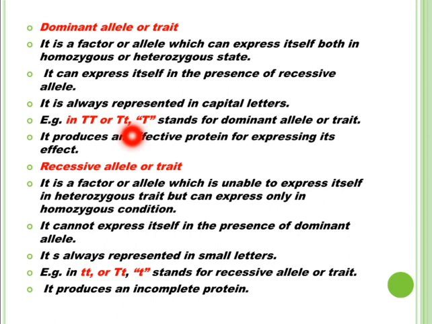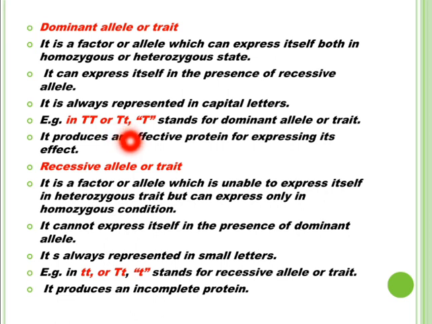So the recessive allele is the allele which cannot express its trait of dwarfness in the presence of capital T, which is meant for the tall trait of height character.